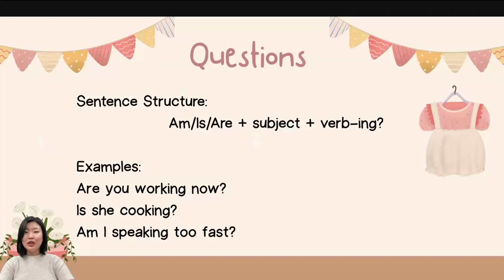Let's take a look at the question form. The sentence structure of a question form always starts with am, is, or are. Then the subject, then verb plus ing follows. And don't forget your question mark to show that it is a question. For example, you could write, are you working now? Is she cooking? Am I speaking too fast?